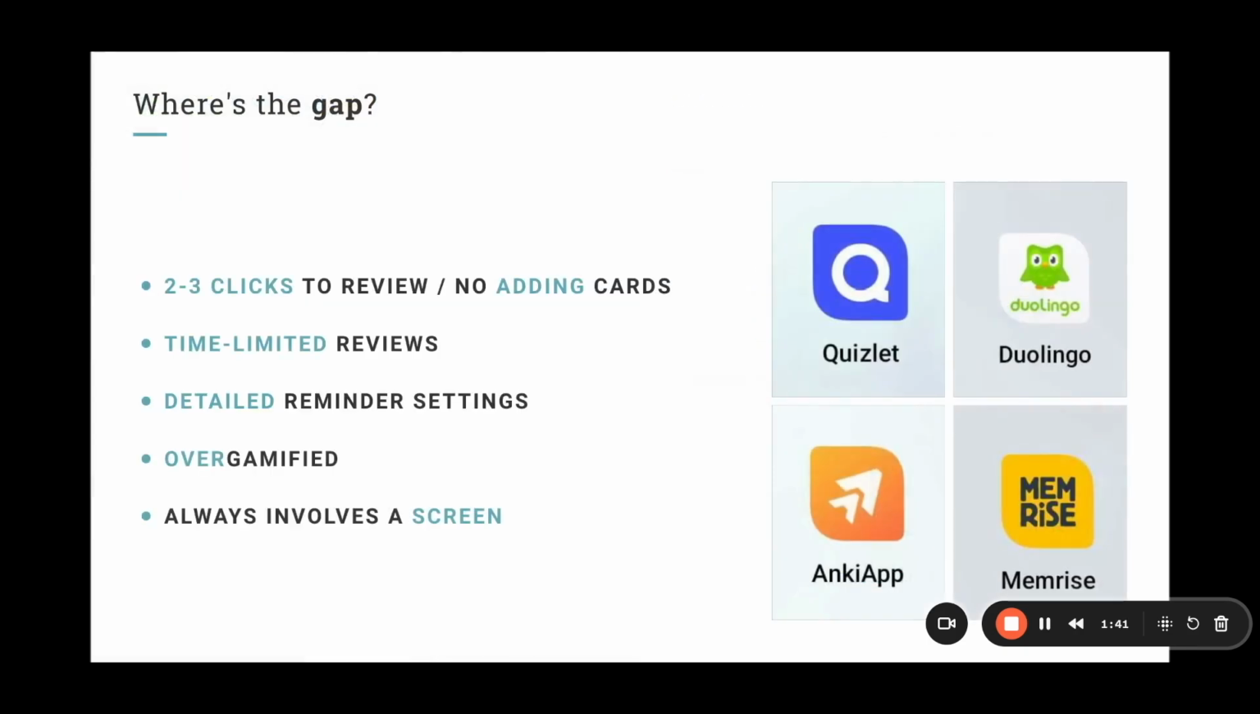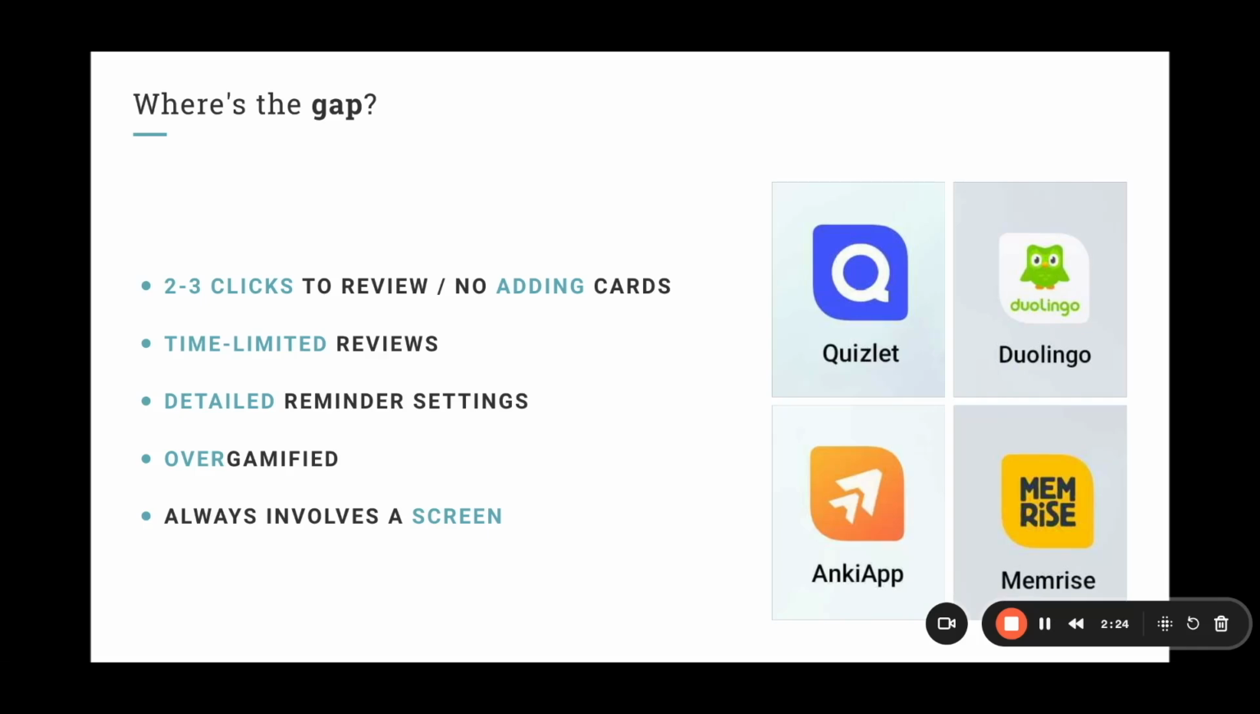So where is the gap? Melissa has tried a lot of different apps, and when you look at the competitor apps out on the market, like Quizlet, Duolingo, Anki App, and Memrise, often it takes 2 to 3 clicks to enter a review set. If it's a quick access, maybe it's less than 2 to 3 clicks, like Duolingo. The problem is then the app doesn't often have an adding card capability. Likewise, with these review sets, the user can set a card limit, but no time limit.